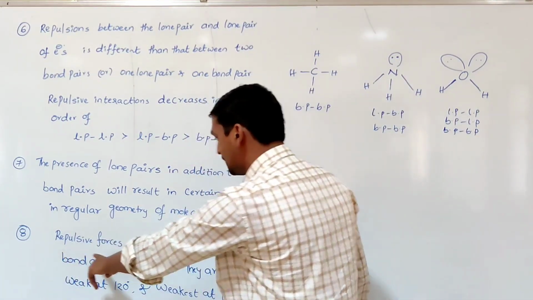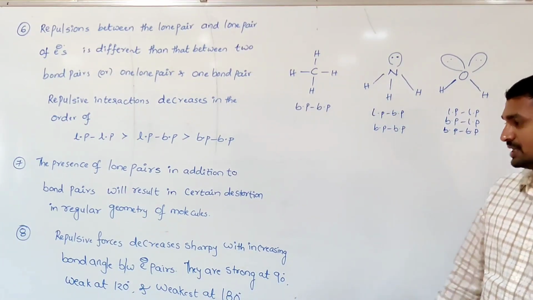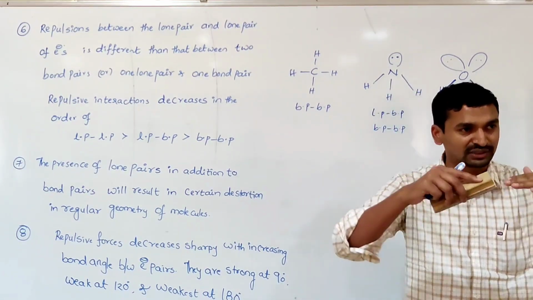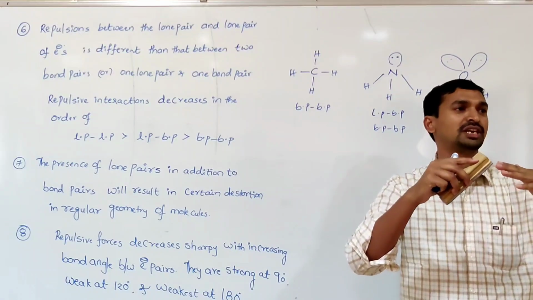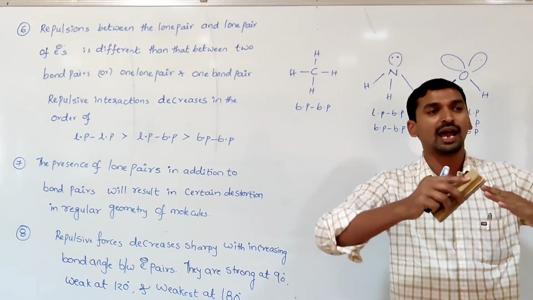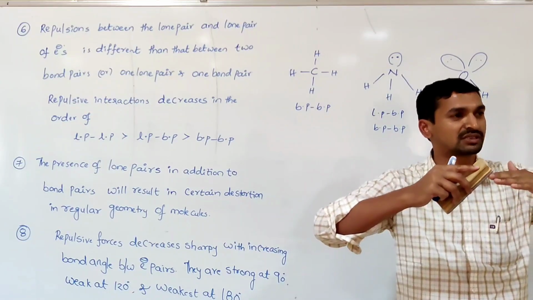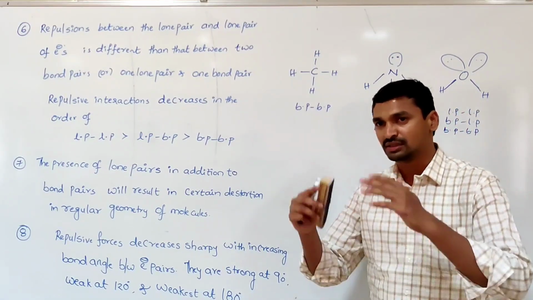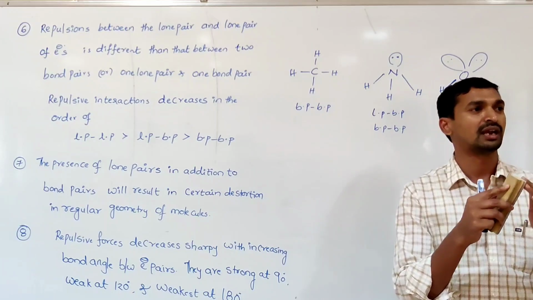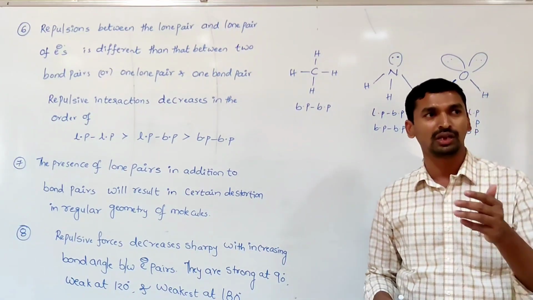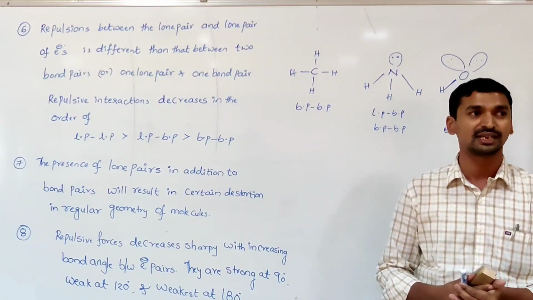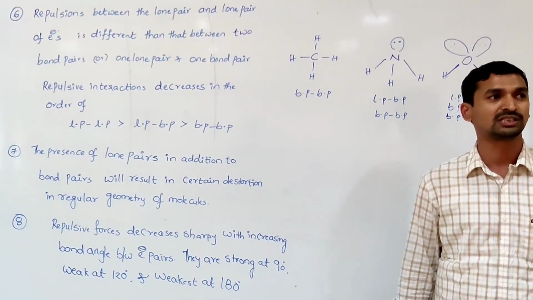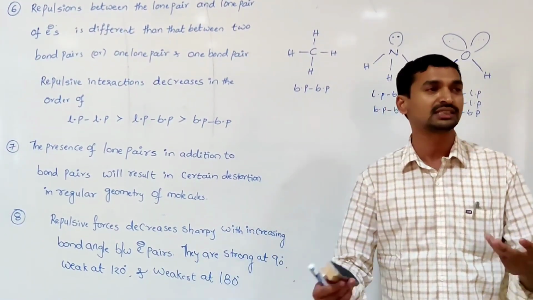And the eighth one: the repulsive forces decrease sharply with increasing bond angle between the electron pairs. Whenever the angle between the bond pairs of electrons is larger, they never repel each other very strongly. As the bond angle increases, the bond pairs of electrons try to move away from each other, so the repulsive forces decrease. Observing these repulsive interactions, at a bond angle of 90 degrees they are very strong. From 90 to 120, the strength of the repulsive forces decreases. At 120 it is weaker, from 120 to 180 it decreases further, and it is weakest at 180 degrees.